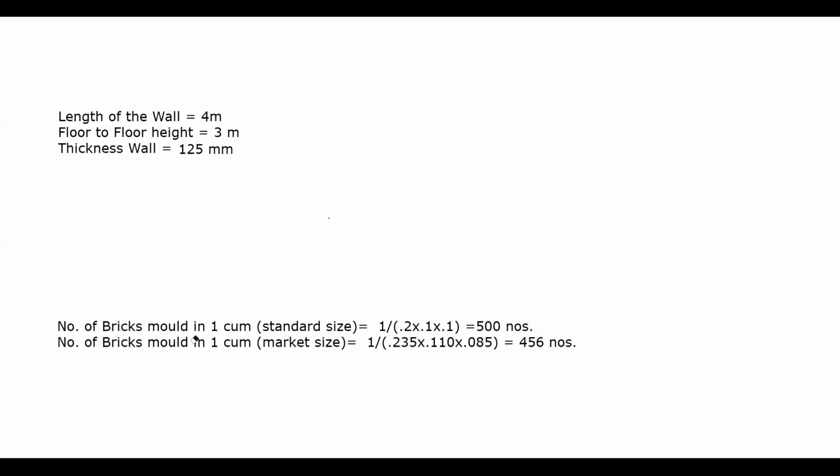Okay. So we are discussing the number of bricks. As per your market size, we've got 456 bricks in 1 meter cube area. So now to find the number of bricks in this kitchen wall of the plan, what was the volume of the wall in the kitchen, which we have just shown?